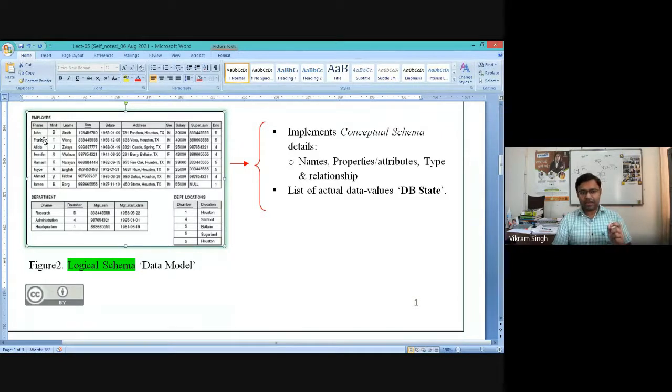Similarly, the second row represents another person in the real world, and the third row represents a third real-world person. Similarly, in the department table, the first row indicates one of the department objects in the real world, right? So this is how we assume that data could possibly be captured and maintained.